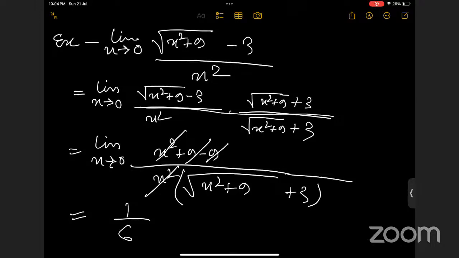So what should you look for? Your primary concern is, first of all, to know what the problem point of our problem is, this x square, right? Yes, ma'am. This should be your primary concern: how to remove this problem. First try to check what we can do to remove our problem. Then we can see there is x square plus 9 under root and 3 is outside.